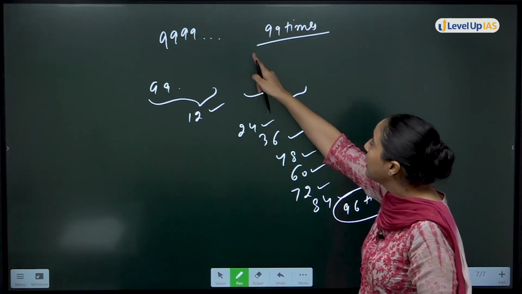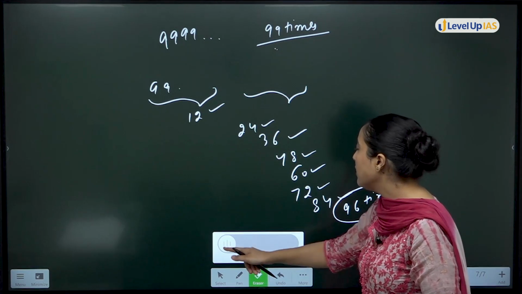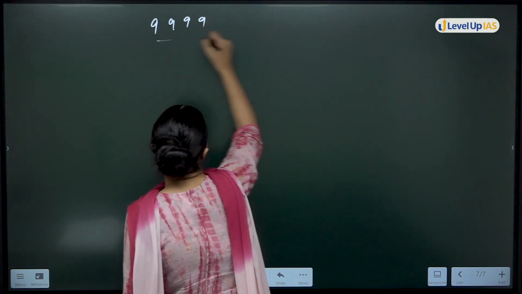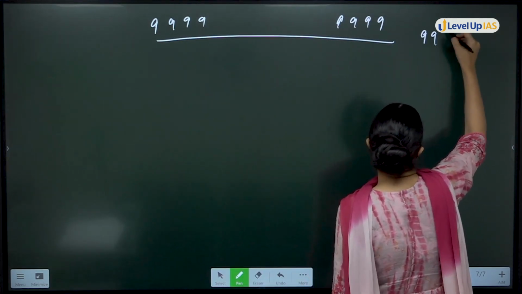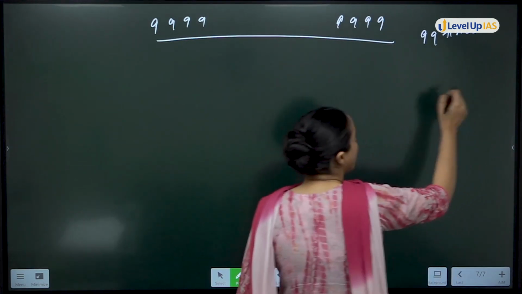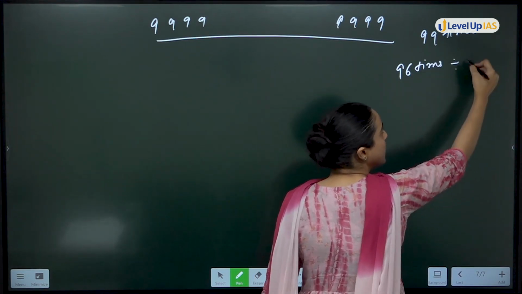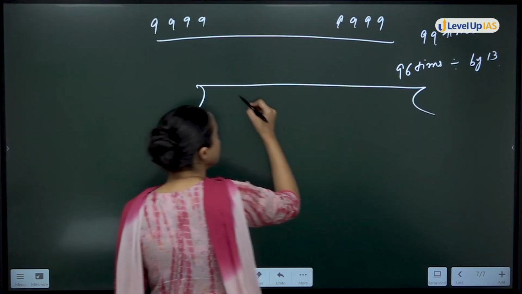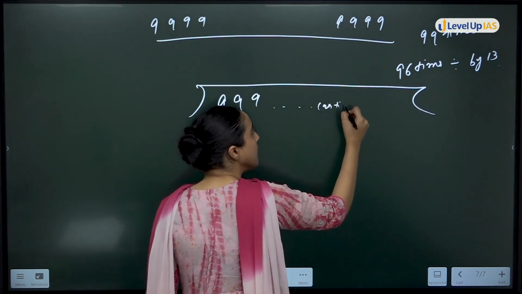Okay, but how many times do we have to write it? 99 times. That means how many 9s are left? 9999 like this, 99 times. I know that if you write it 96 times, it will be divisible by 13. That means if I write it like this, 9999 this way 99 times, okay?